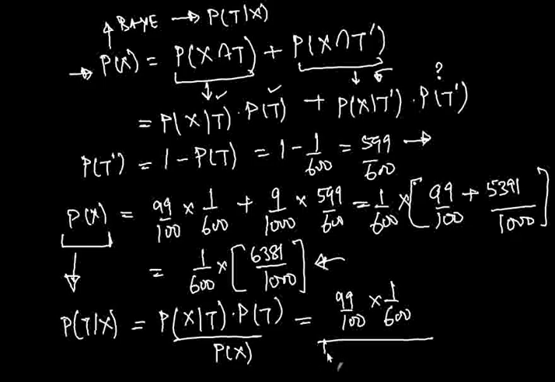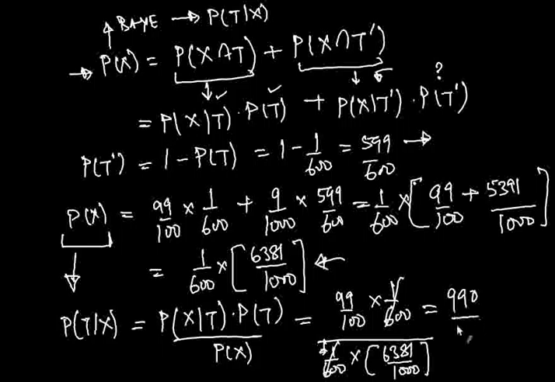So that's 1 by 600 multiplied by 6381 divided by 1000. So 1 by 600 and 1 by 600 cancel, and this boils down to 990 by 6381, which can be reduced to 110 divided by 709.